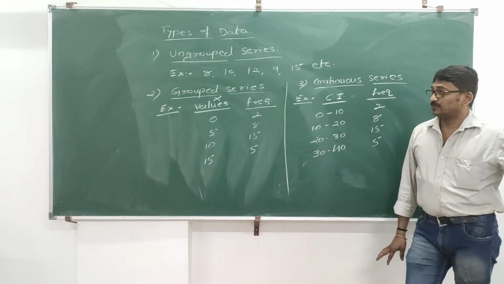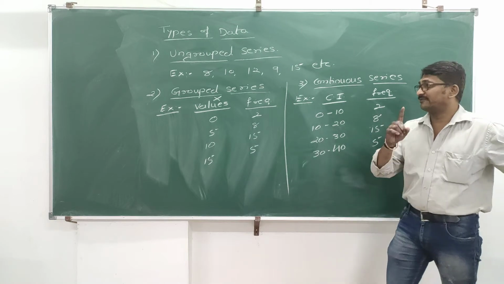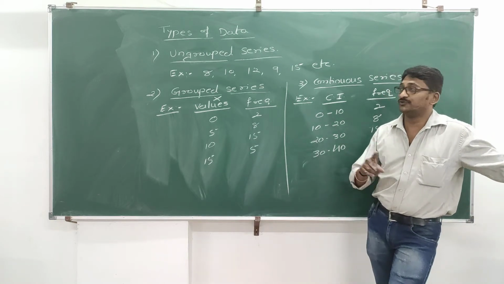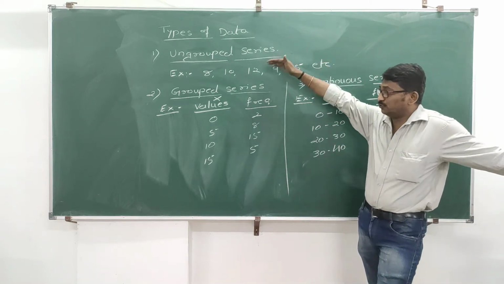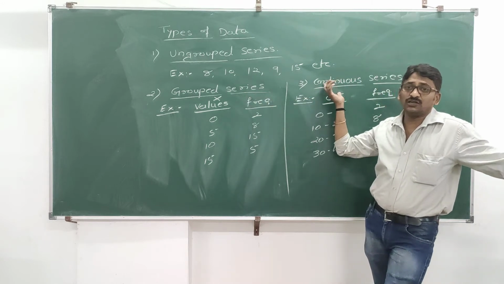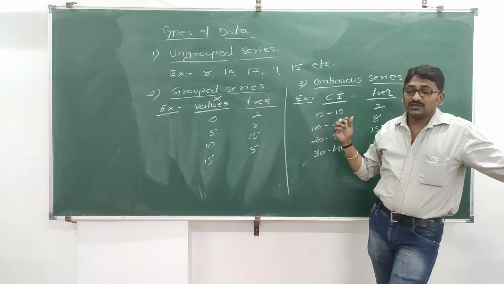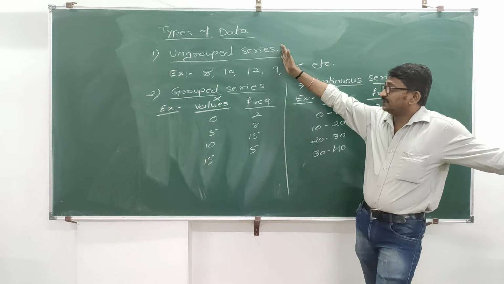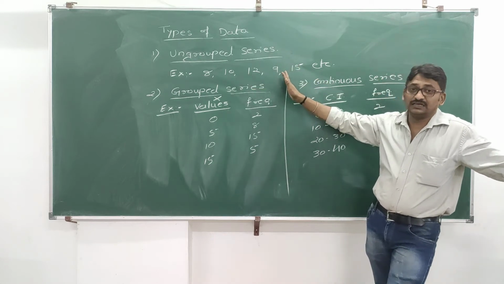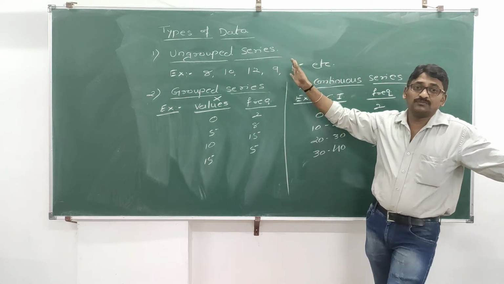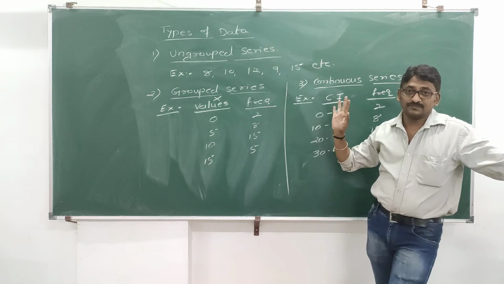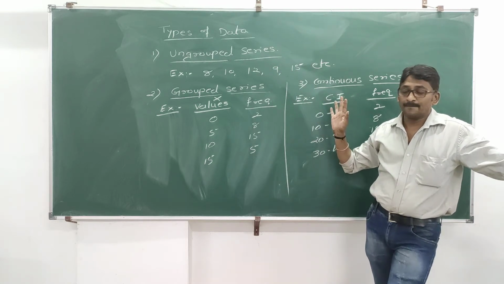In any problem, the first step of solving the problem is you should know whether the problem belongs to ungrouped series, group series or continuous series. How do you come to know? In ungrouped series, values are given in a single line. There is no other column other than the values. This much you have to keep in mind.